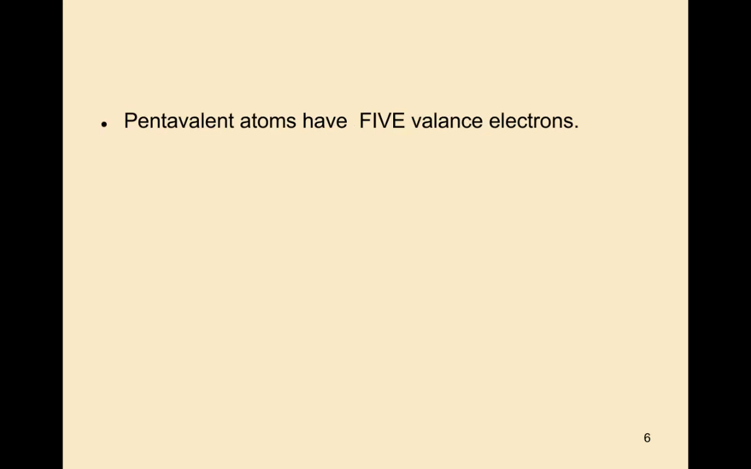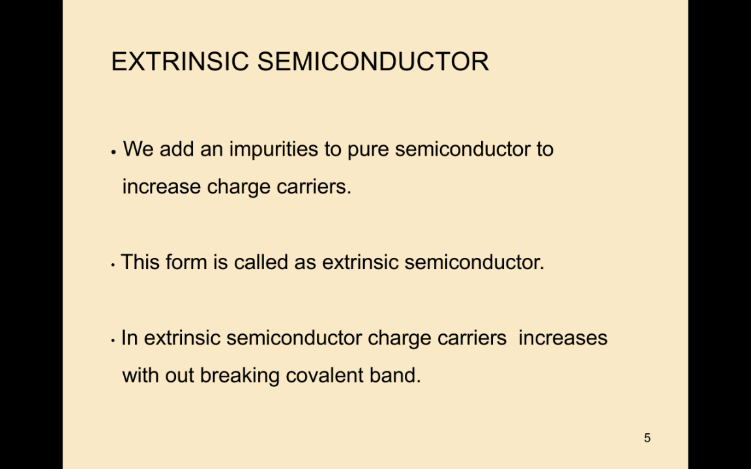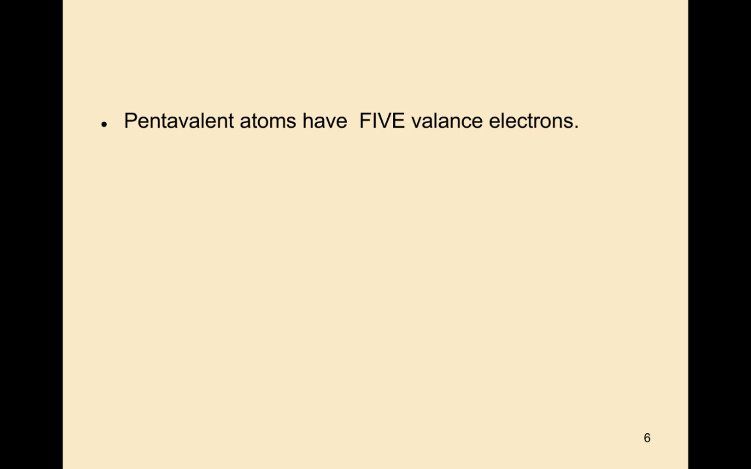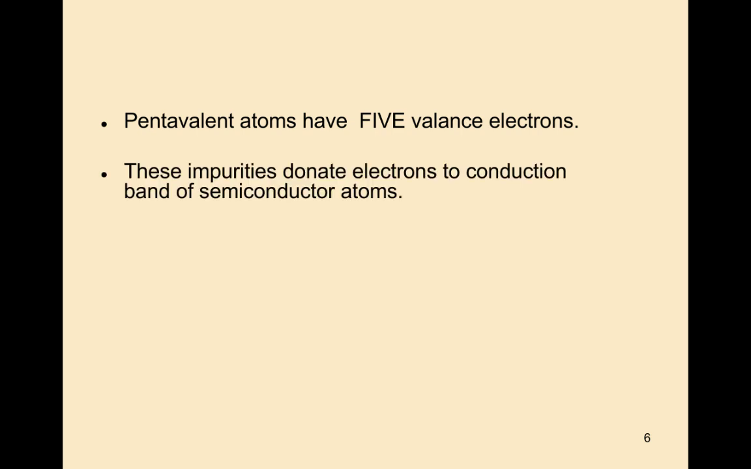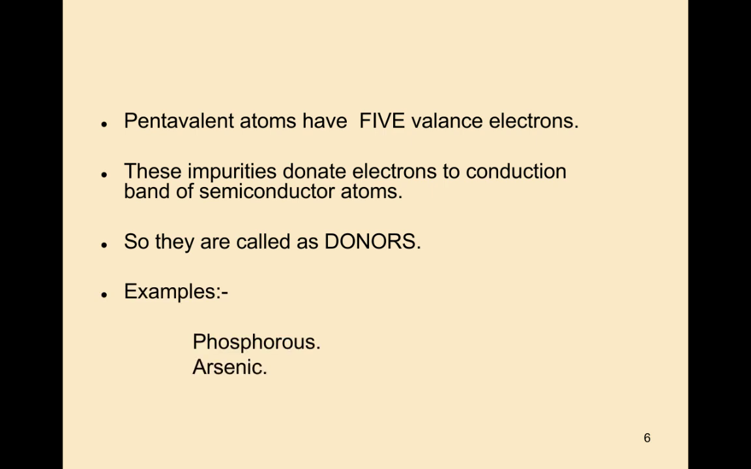Here we are adding impurities, mainly trivalent and pentavalent atoms. Pentavalent atoms have 5 valence electrons. These impurities donate electrons to the conduction band of semiconductor atoms. Pentavalent atoms donate electrons to pure semiconductors, so they are called the donors. Examples are phosphorus, arsenic, and antimony.